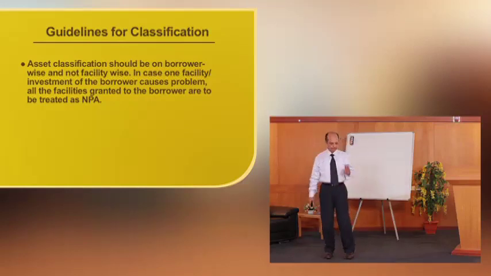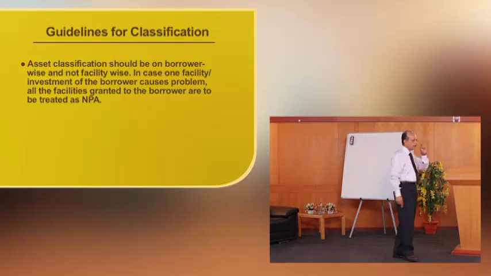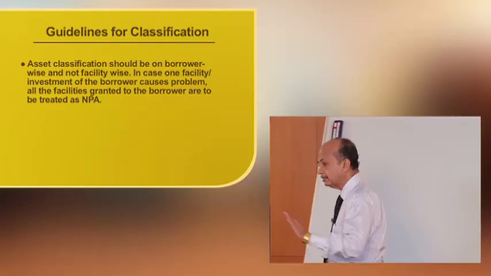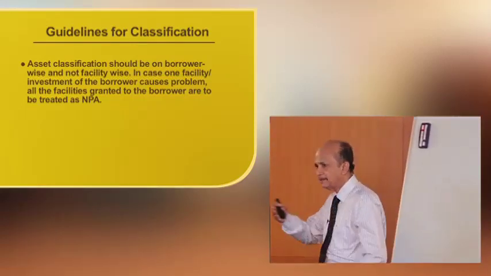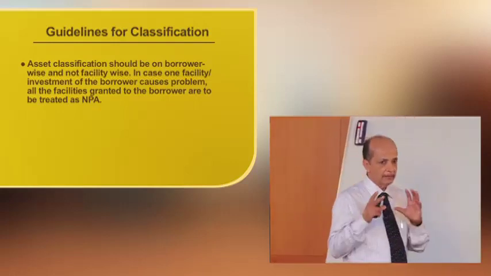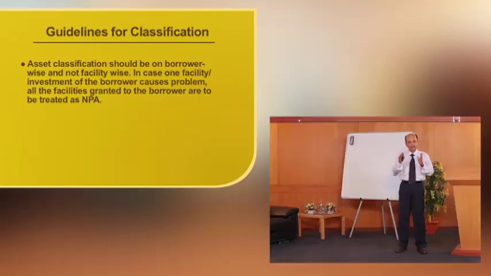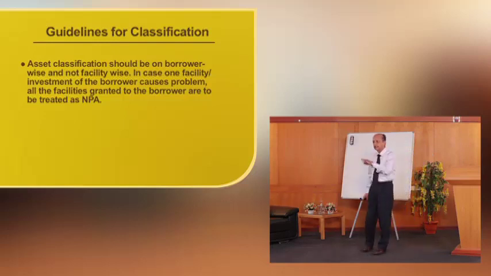In other words, if a borrower has say 2-3 facilities, and one of the facilities has become non-performing or overdue and has crossed the delinquency norm of 90 days, in that case the bank cannot classify only that particular account as NPA. The bank has to classify all the accounts of that particular borrower as non-performing assets. That is why asset classification should be borrower wise and not facility wise.